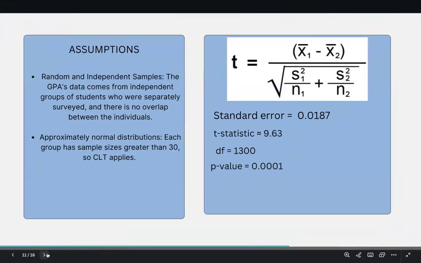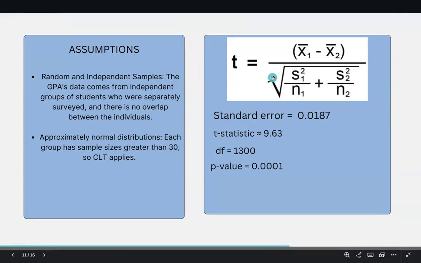So some assumptions. Random and independent samples were used. The GPA data comes from independent groups of students who were separately surveyed, and there is no overlap between the individuals. Approximately normal distributions were used. Each group has a sample size greater than 30, so the central limit theorem applies.